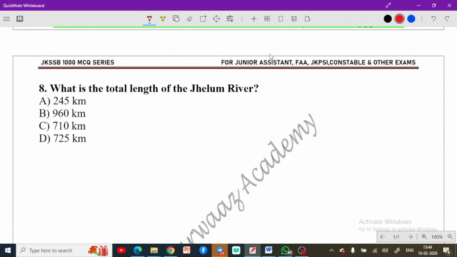What is the total length of the river Jhelum? I think I have discussed this question recently in my lecture. So now tell me, what is the total length of river Jhelum? You know that this is the main river that flows through the Kashmir Valley, and it has its origin from Verinag. Actually, Verinag is considered to be the source of this river. This is the important fact that you need to remember.